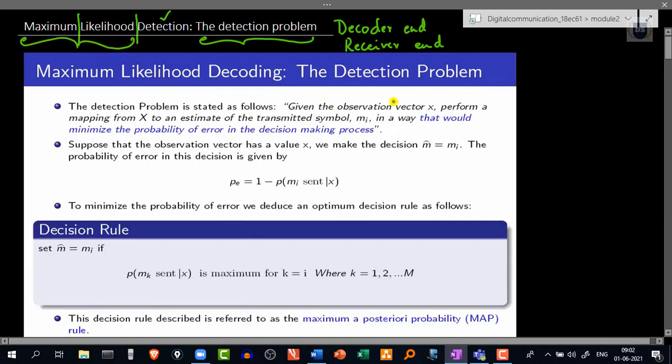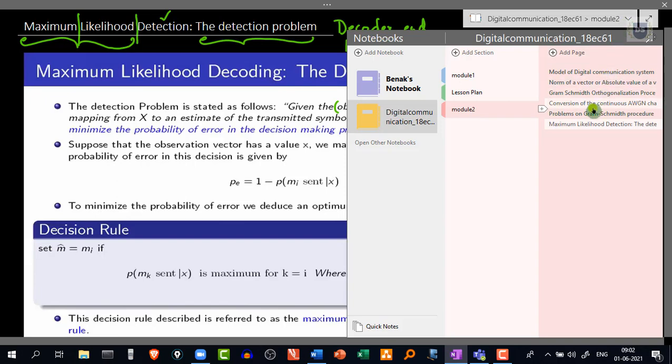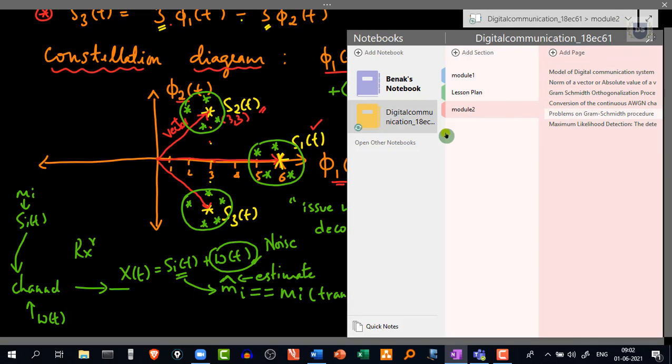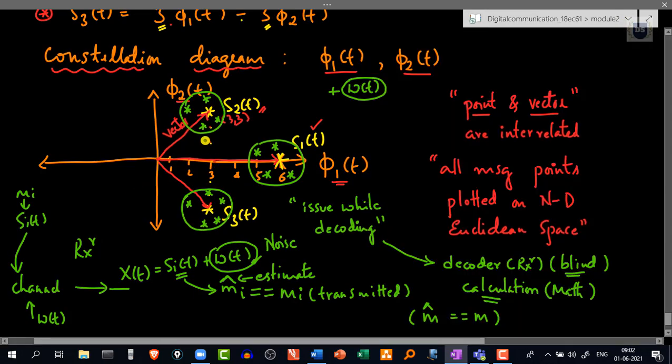Okay, now let's see what is this problem we are having at the detection end. The detection problem is stated as follows. Given the observation vector, for which, let me get back to the previous case. Here we had plotted the message vector. So I can call this a vector, and specifically I have to call it the message vector.